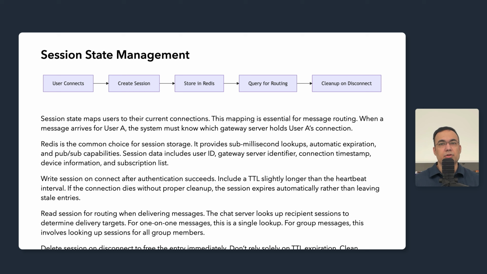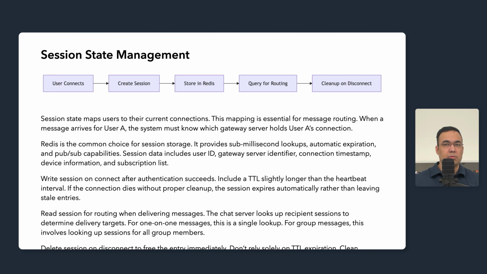Deleting session state should happen on clean disconnection. You should not be relying solely on TTL expiration. When a client disconnects cleanly, remove the session asynchronously. This will ensure that subsequent messages correctly identify the user as offline and trigger push notifications instead of attempting WebSocket delivery that will fail. Multi-device scenarios complicate session management.